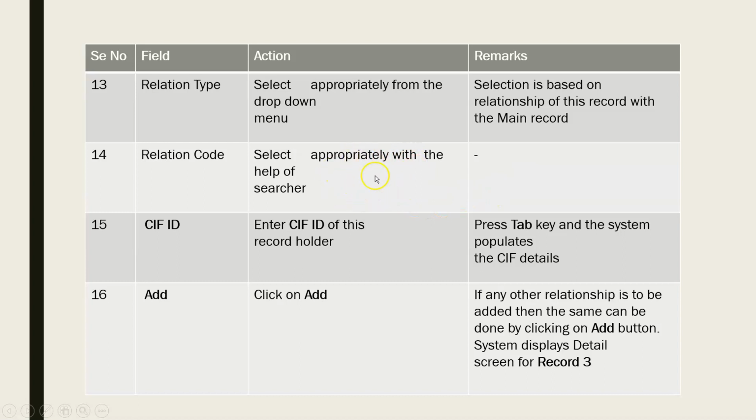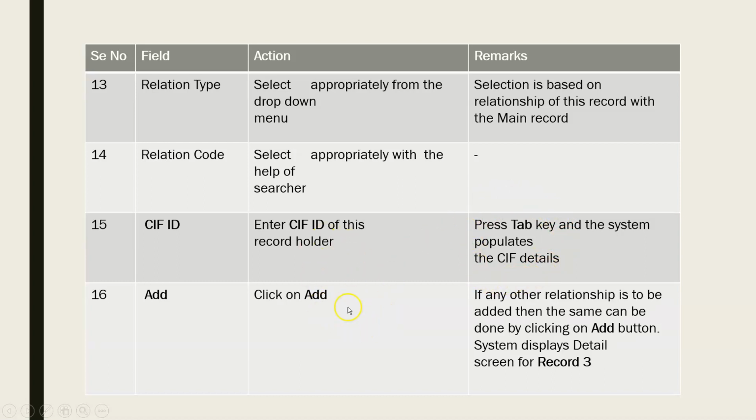You click on the searcher. I call it help. A friend in need is a friend indeed. Enter the KIF ID if it is available. If it is an authorized signatory, we can enter his details and have his signatures and photographs uploaded. Press the tab key, and the system will populate the KIF details which we had entered while we were creating that corporate KIF ID in the CRM.